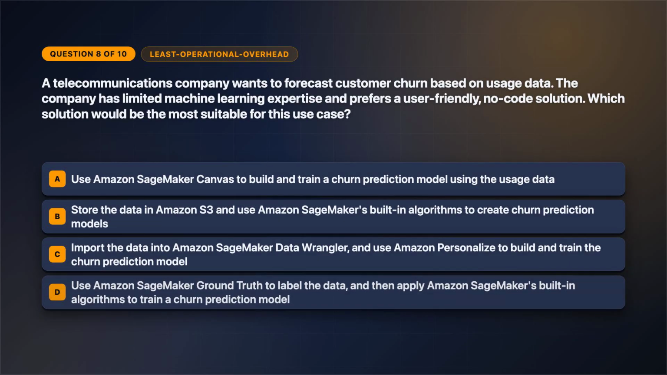Time for another one. Question 8. Watch the tempting shortcut. A telecommunications company wants to forecast customer churn based on usage data. The company has limited machine learning expertise and prefers a user-friendly, no-code solution. Which solution would be the most suitable for this use case? Select one answer. Review the answer choices on screen.